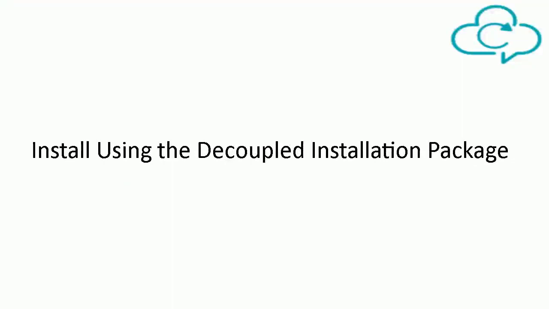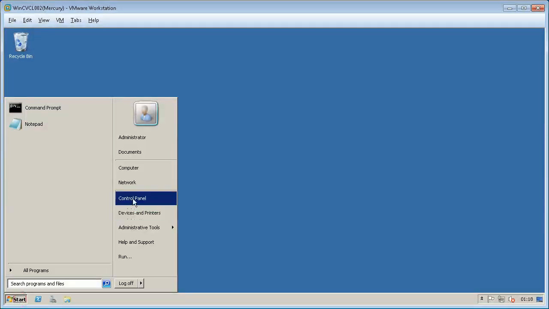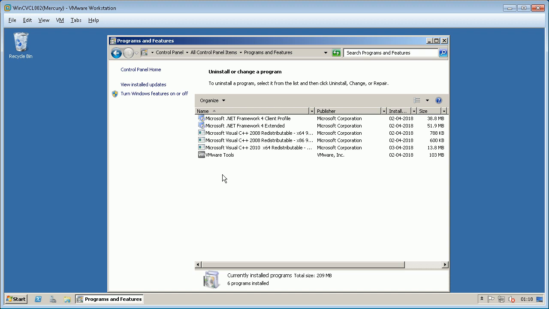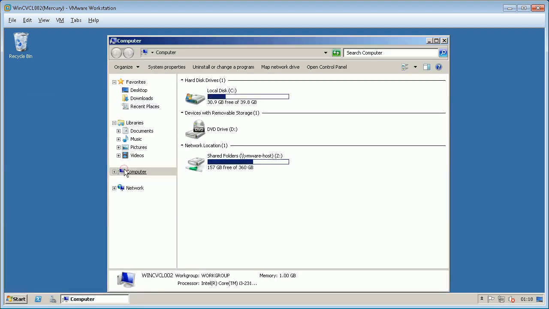Install using the decoupled installation package. Let's first check if any CommVault agents already installed on the server. Open Programs and Features from Control Panel. From the list of programs we do not see CommVault installed on the server. Browse and locate the custom package.